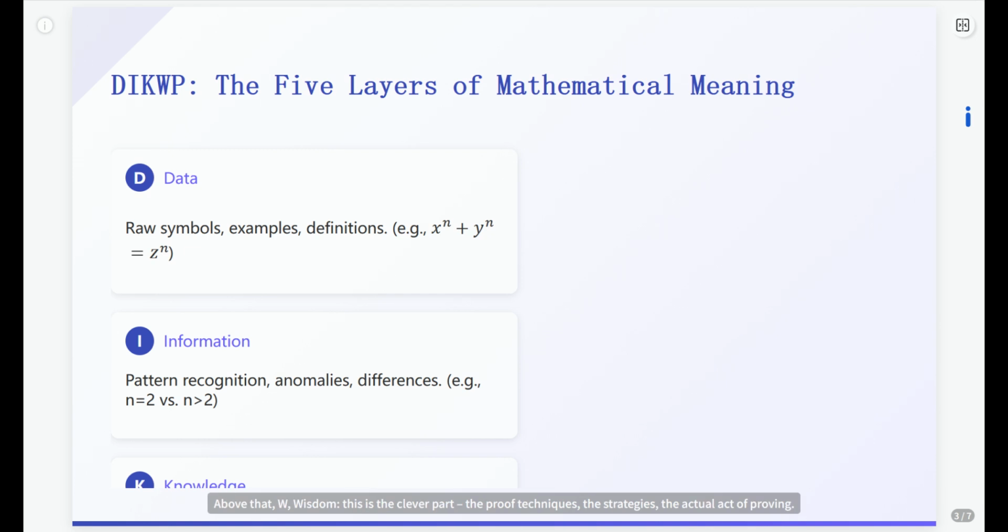Above that, W, wisdom. This is the clever part. The proof techniques, the strategies, the actual act of proving. Finally, P, purpose, the big why. Why are we even asking? Fermat's challenge? Unifying prime distribution. This is the driving force. These layers aren't separate, they constantly interact.